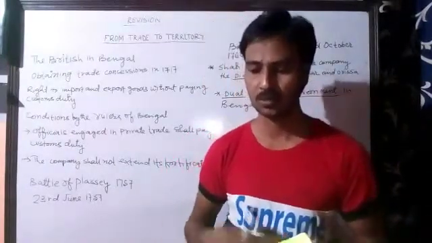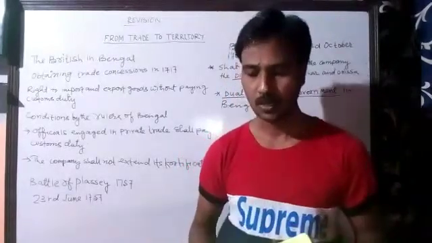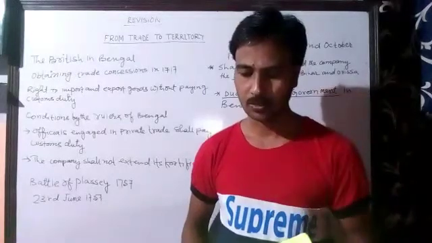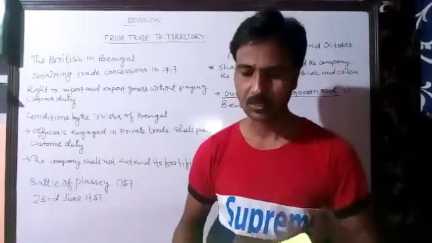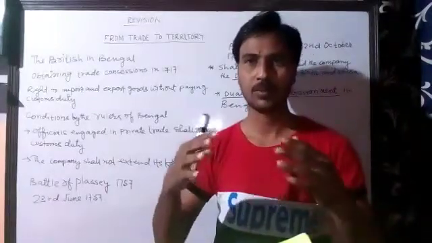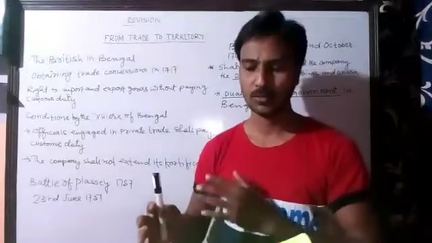Mir Qasim joined with Shah Alam II, the Mughal emperor, and some other rulers, and he made a combined attack.